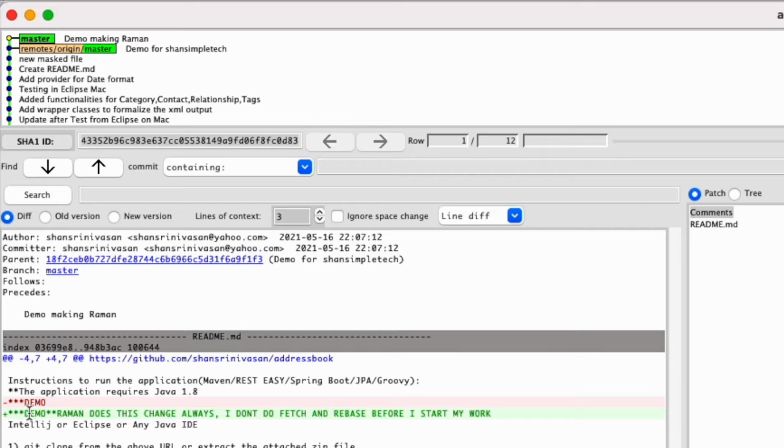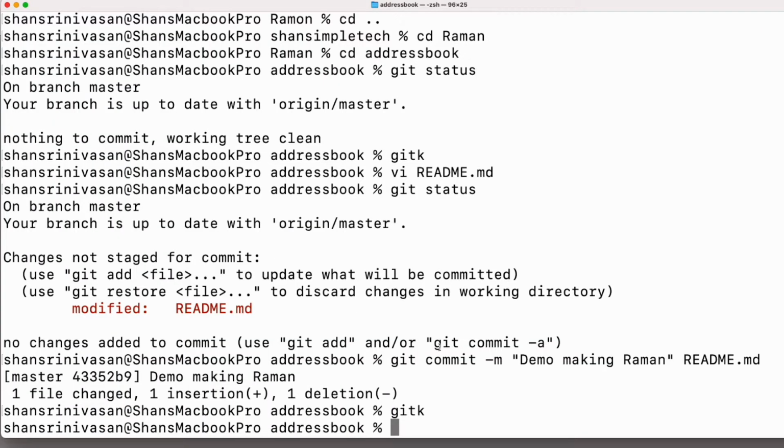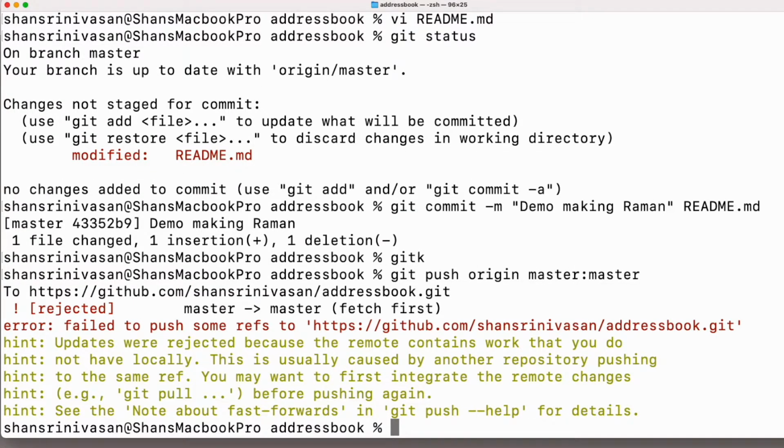So here the changes, it's saying that Raman removed this line and added this line. Yes, that's what he did. But now he's trying to push. Even now he doesn't care about getting the latest change and he tries to push. And he always works on master, right? Remember? See, he gets an error. What's going on? Updates were rejected because Ramon changed the same line.